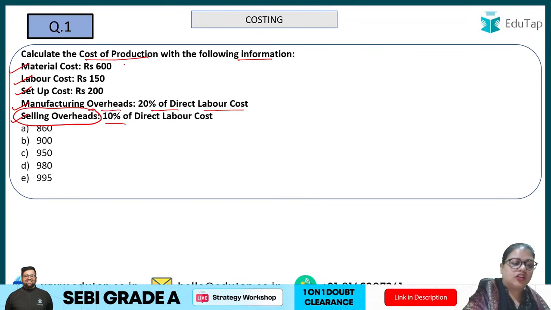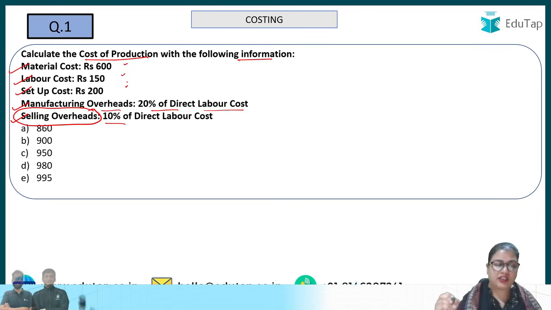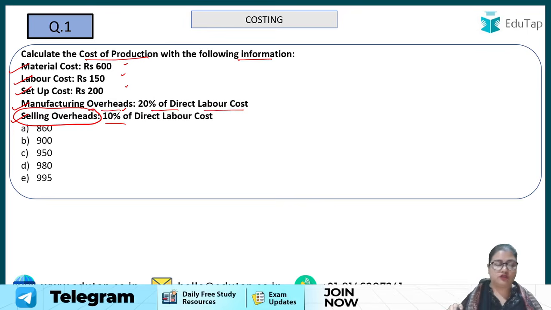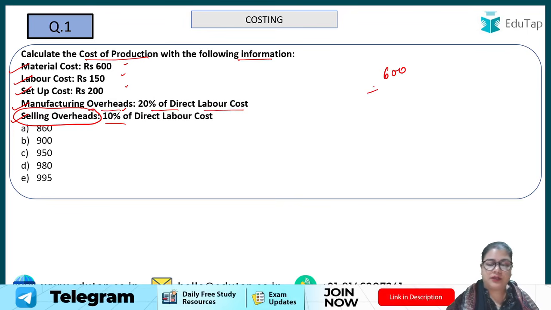So the material cost, labor cost, and the setup cost, which are mostly the direct cost, can be included, and the manufacturing overheads, that is my production overhead, you can say, is also included. Now just add your direct cost, which was 600 plus 150 plus 200. That comes out to be 950 rupees.